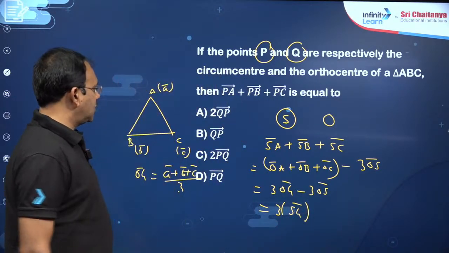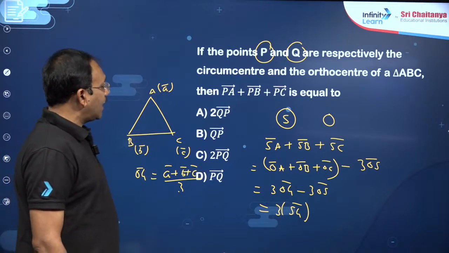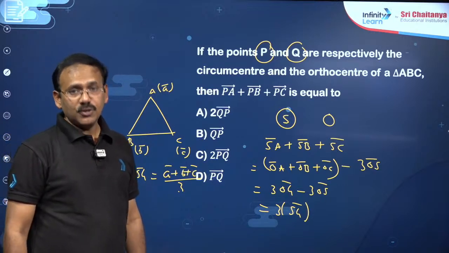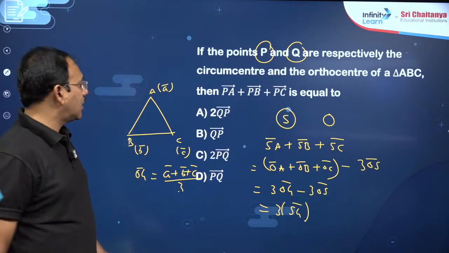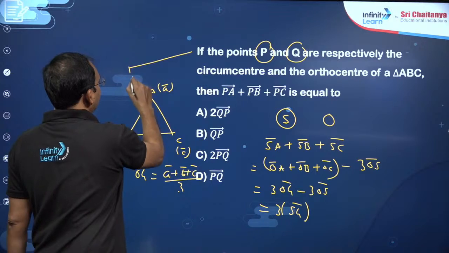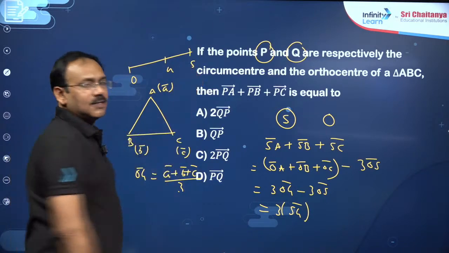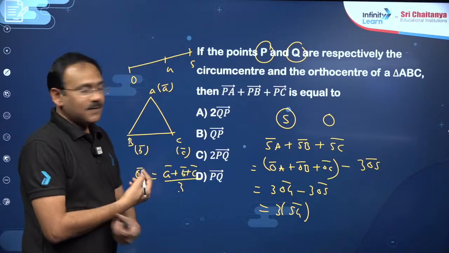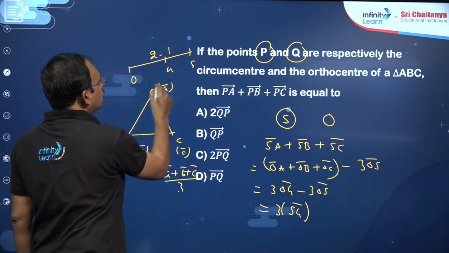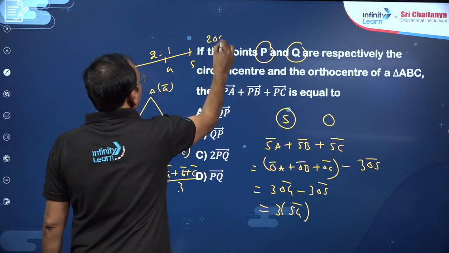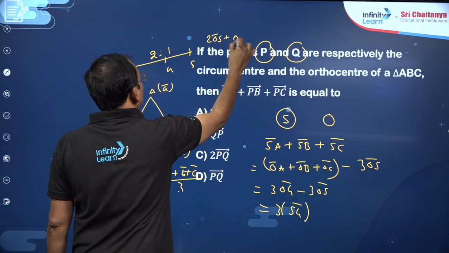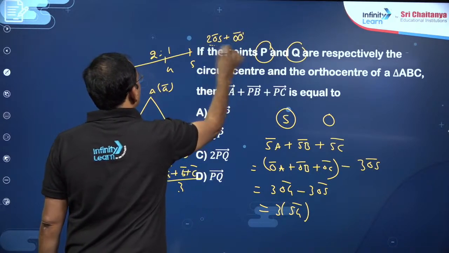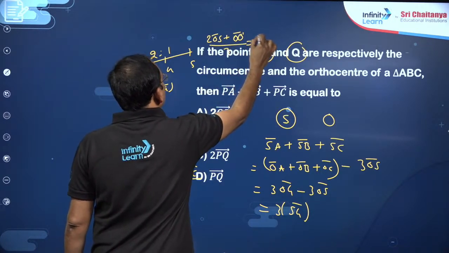So 3 times SG bar, my dear friends. S is nothing but P, and you can write, my dear friends, here, centroid divides the median in the ratio of 2:1, right? So you can also do that in the sense O, G, S will be collinear and G divides OS in the ratio of 2:1, right? So 2:1 means you can write 2 OS bar plus 1 O bar, I mean to say this is origin, this is orthocenter, we will write O dash, by 3 will become OG bar, right?